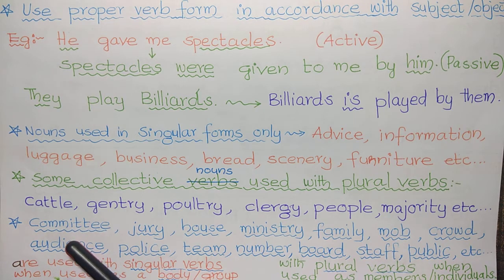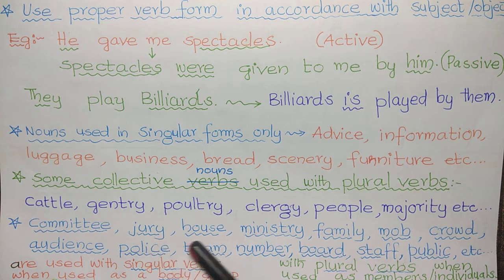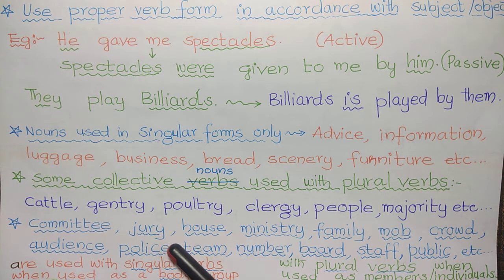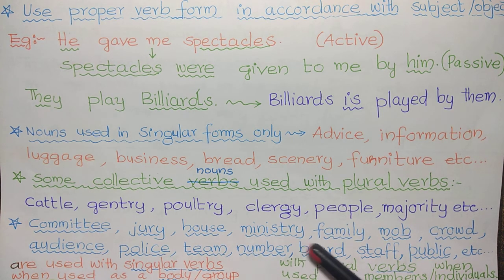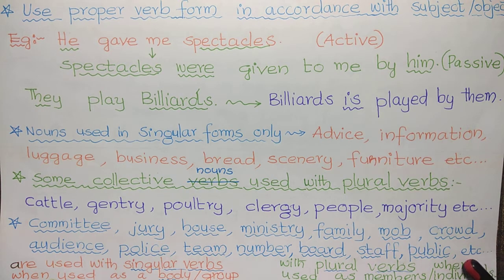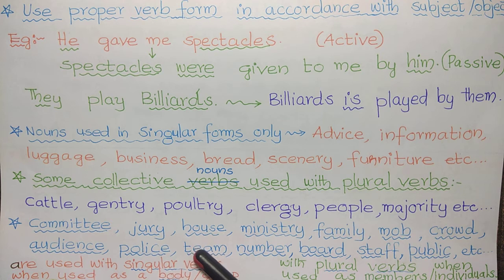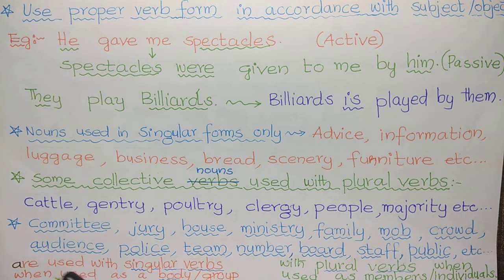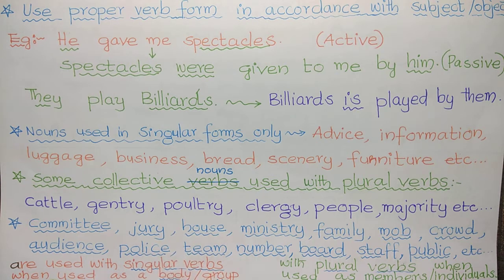Next, some nouns are given. Committee, jury, house, ministry, family, mob, crowd, audience, police, team, number, board, staff, public, etc. When we use these noun forms, we use singular verbs when these nouns are used as a body or a group.